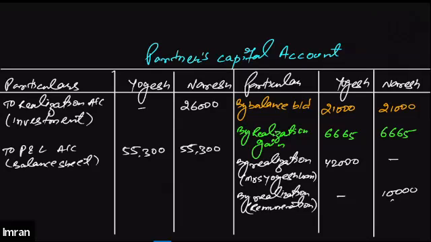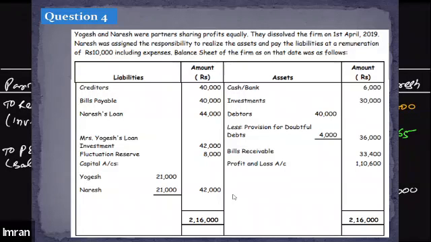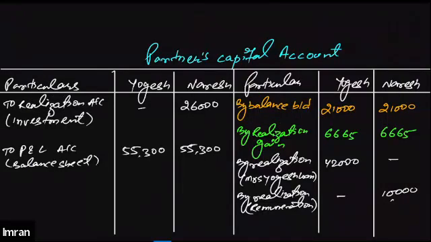On the credit side, we'll first of all write down the opening balance of their capital account, which you will find in the balance sheet. You will get this value in the balance sheet, 21,000 on the liability side, under the capital account, Yogesh and Naresh, 21,000 each. You will transfer these to the capital account credit side.